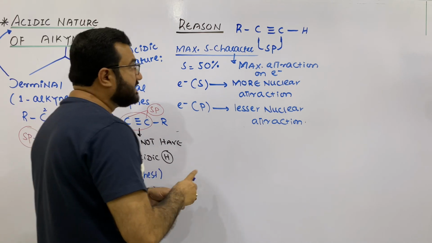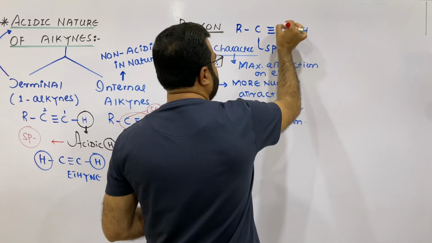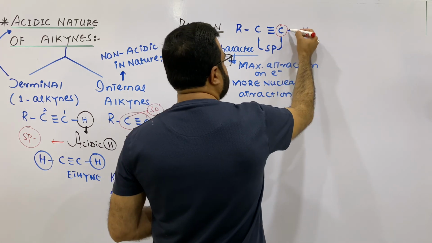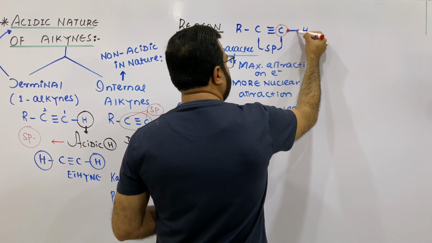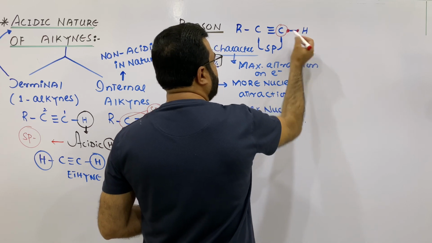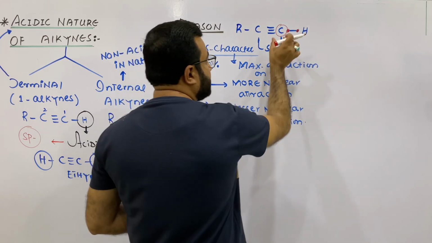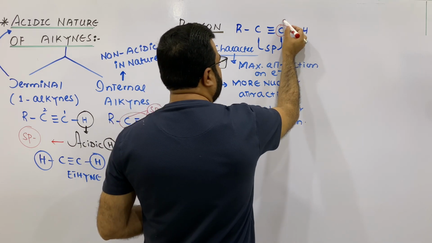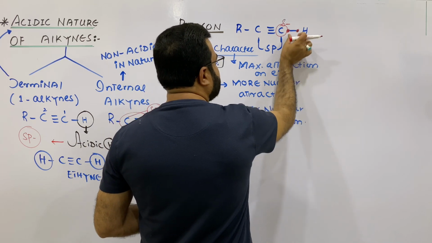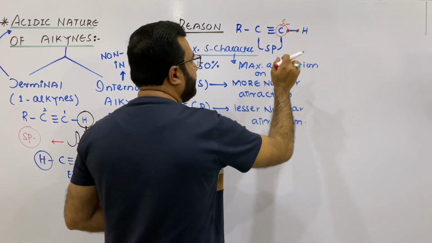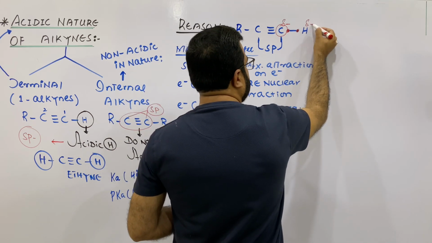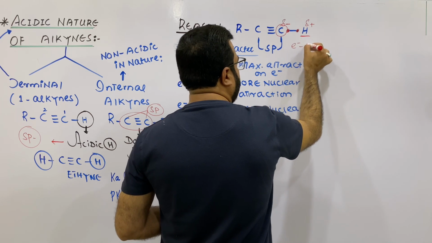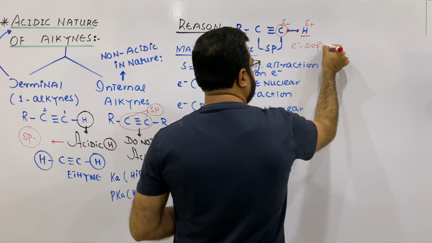If this carbon is sp hybridized, it has maximum s character, so its nucleus will have maximum force of attraction on the two bonded electrons, and this carbon will behave as a highly electronegative carbon. It will have maximum nuclear attraction on these bonded electrons, due to which this terminal hydrogen will get electron deficient.